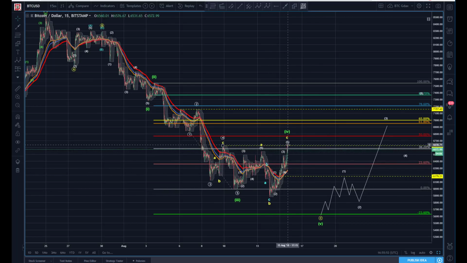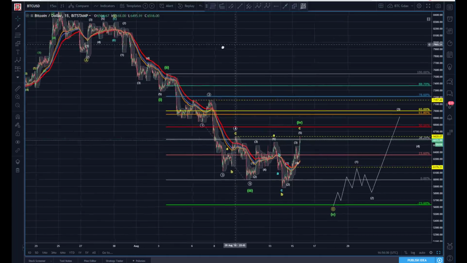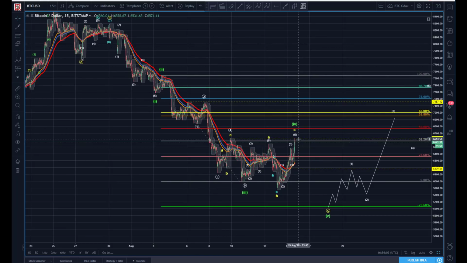So I wouldn't be trading this as though this were the pivot low and we have a trend change. There's not enough there yet to hang on to that. So I would be very carefully watching this here. This will be interesting. I'll be surprised if that pivot doesn't break, but we'll see.